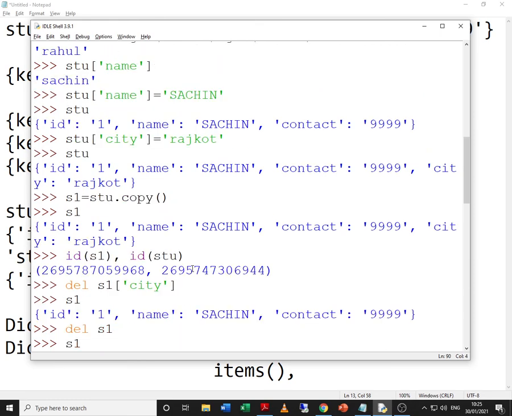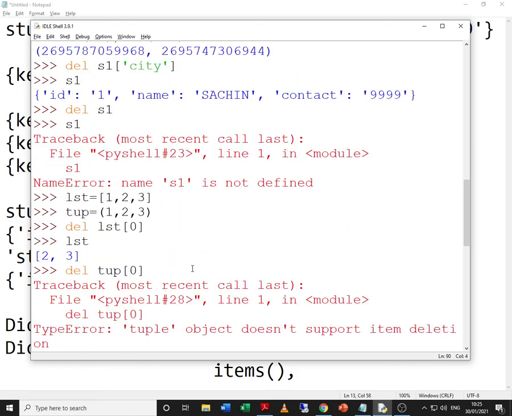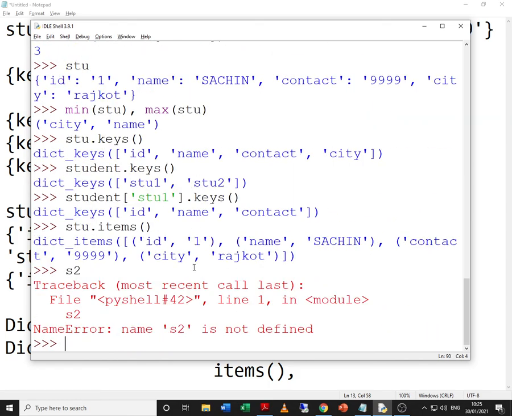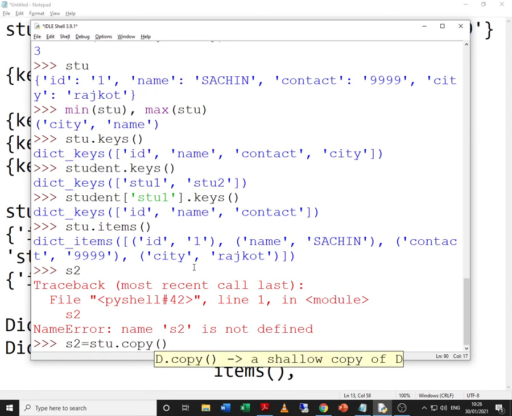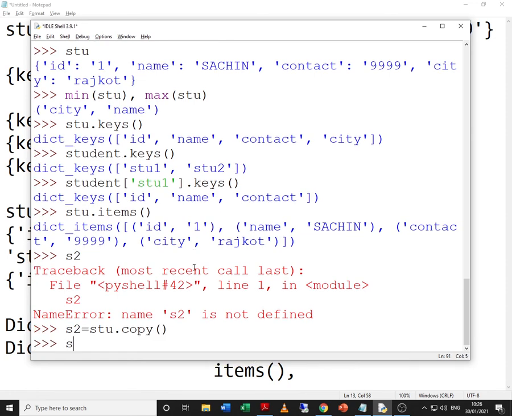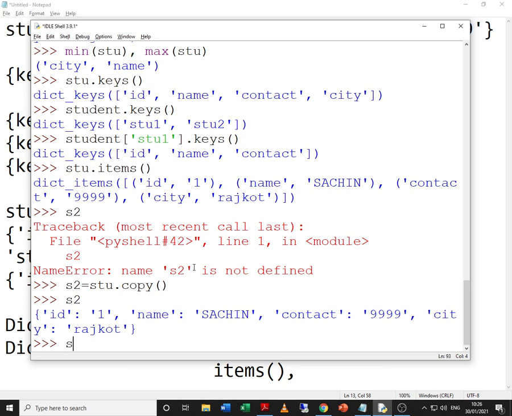Did we create? Let us try to check. No, it was not created. So let us try to create S2 equals STU dot copy, and now let us try to check the value of S2 we have.